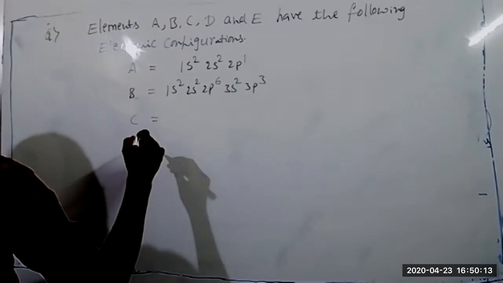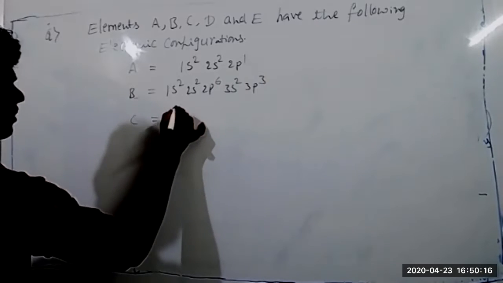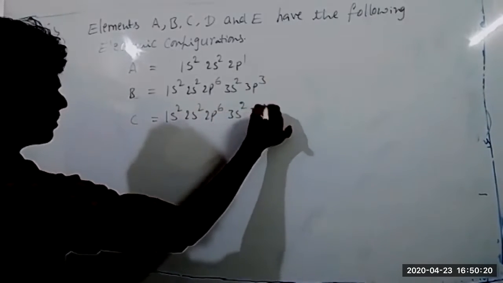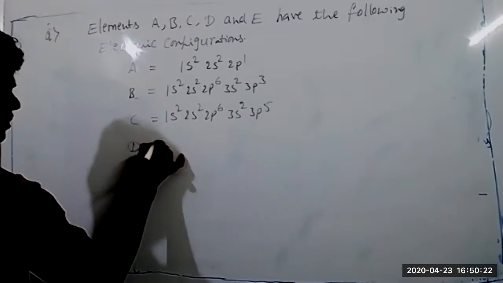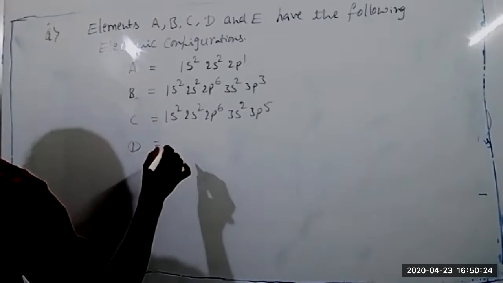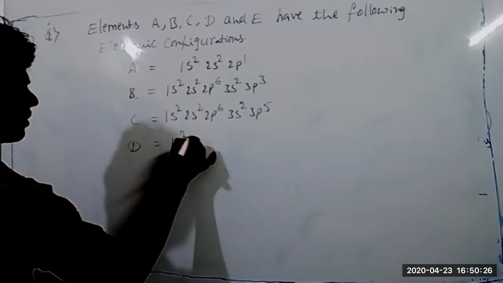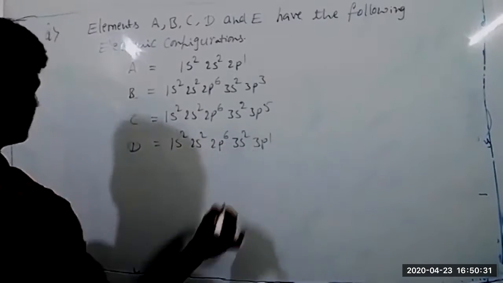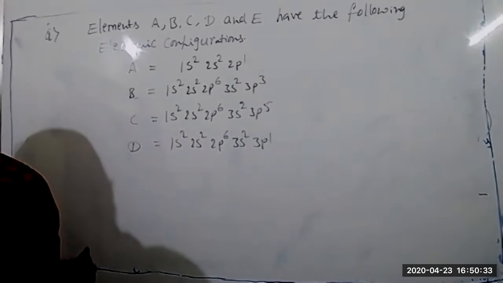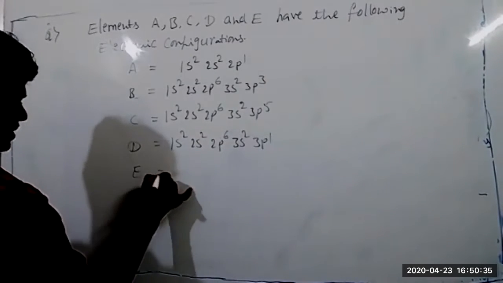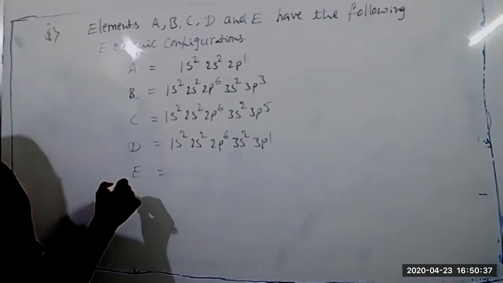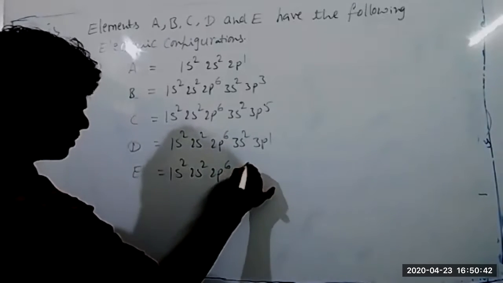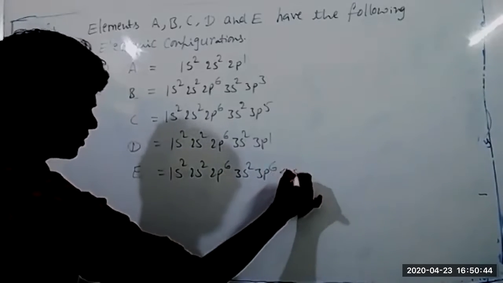C is 1s2 2s2 2p6 3s2 3p5. D is 1s2 2s2 2p6 3s2 3p1. And E is 1s2 2s2 2p6 3s2 3p6 4s2.